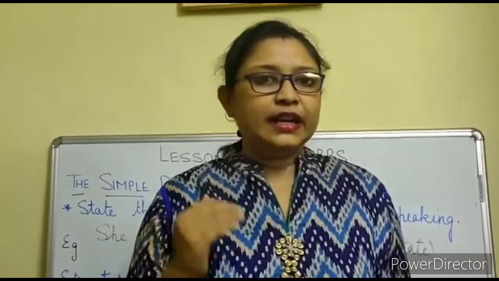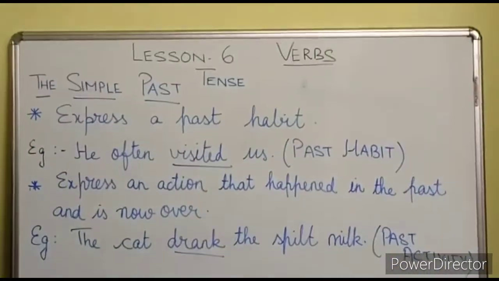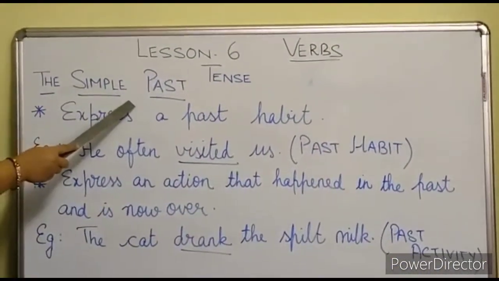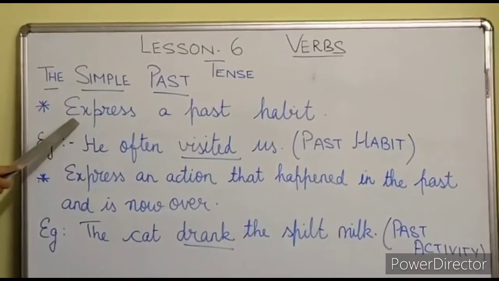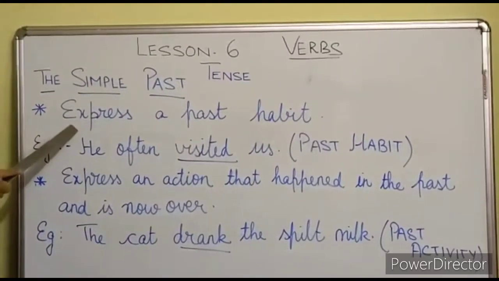Now students, let us do past tense in detail. Generally, the past tense verb is used in two places. One, to show the event or the activity or the action which is already completed. And the other is to express a past habit. Now have a look at both, students. The past tense expresses a past habit, that means the habit which I had in the past.